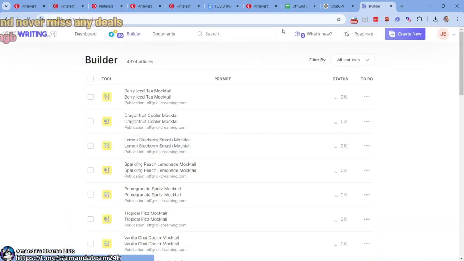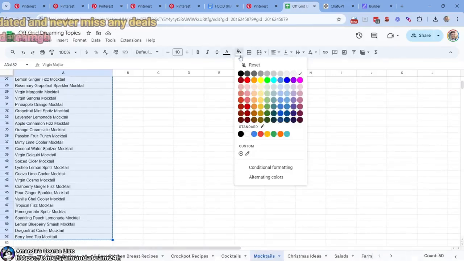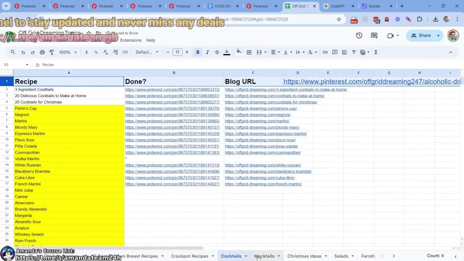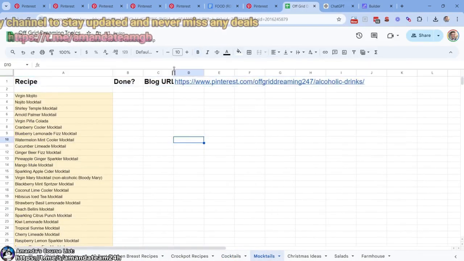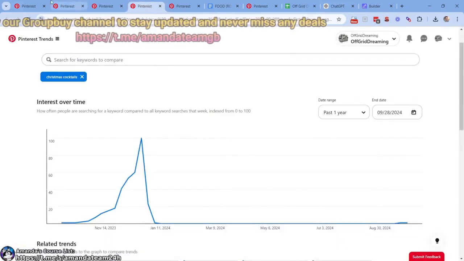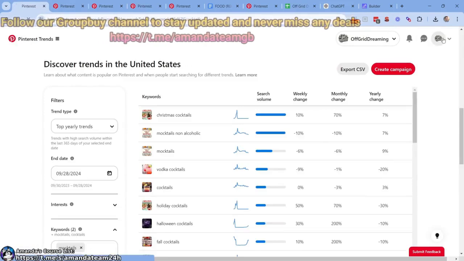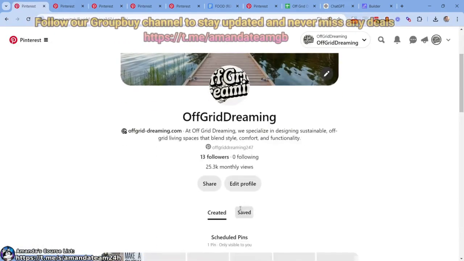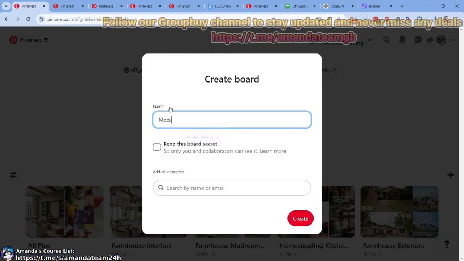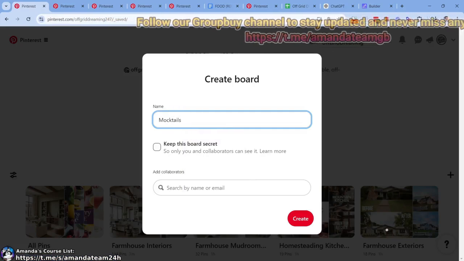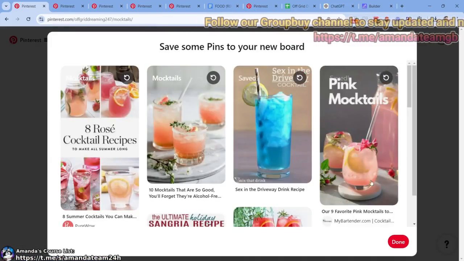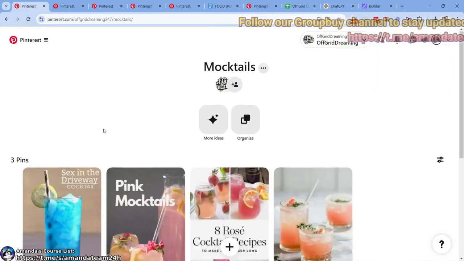Sounds good to me. So now I'm gonna come over here and highlight the ones I know are gonna be live. Come over here, recipe, blog URL. And what we're going to do is we're going to create a new board, right? A new board in Pinterest. So we're going to come over here. We're going to go to saved. We're going to go here, board, name mocktails. Cool. Create. It's going to give us some suggestions we can pick. That looks good. That looks good. That looks good. That looks good. Done. Okay, now we seeded the board with 4 of them.